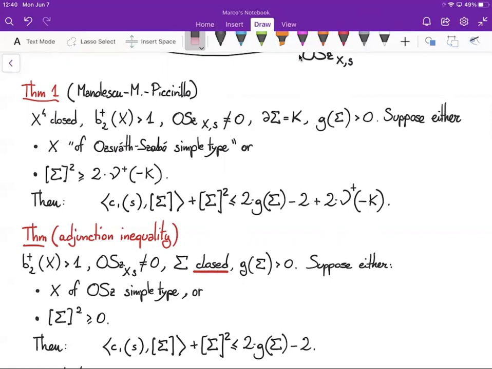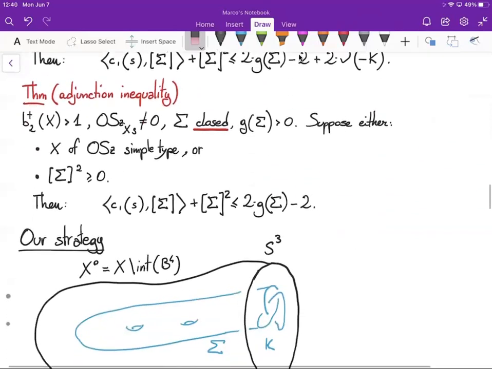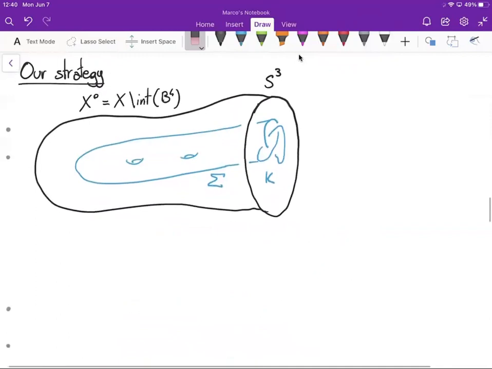The strategy of the proof for theorem 1 is to somehow reduce it to the case of a closed surface, and then we apply Ozsváth-Szabó's adjunction inequality. Let's give more details.